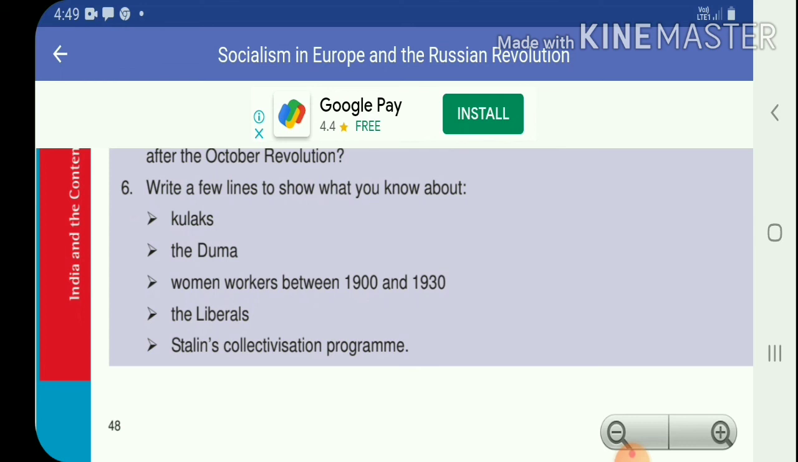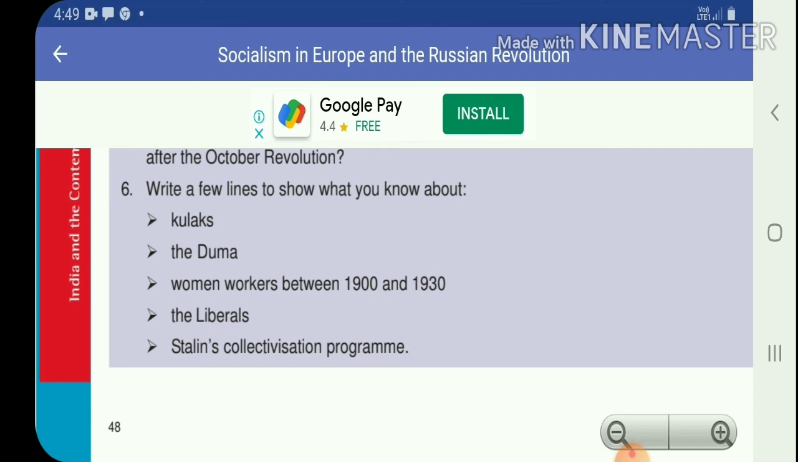And now we will watch the liberals. First point, they consider all religions as equal. Second point, they believed only men who had property had the right to vote. Third point, they wanted an elected form of parliamentary governance. So these are the 3 points.